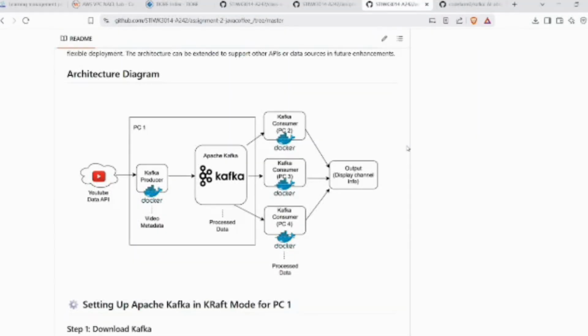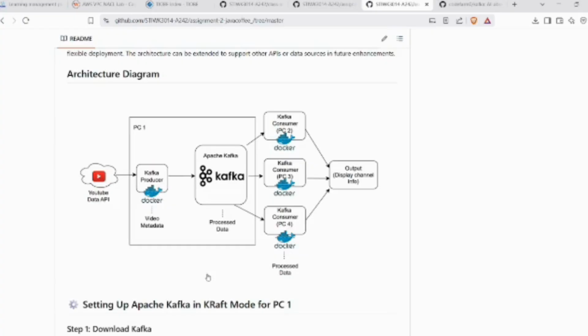Today, I'm presenting a Kafka-based architecture that enables real-time streaming of YouTube video metadata across multiple machines. Our system begins with the YouTube Data API, which provides live video metadata such as video titles, descriptions, publish times, and channel information. This metadata is ingested by a Kafka producer, which is containerized using Docker. The producer runs on PC1, continuously fetching data from the API and sending it to Apache Kafka, which also runs